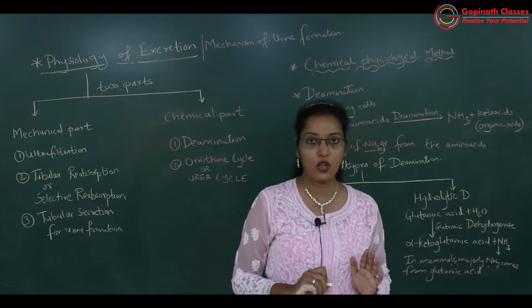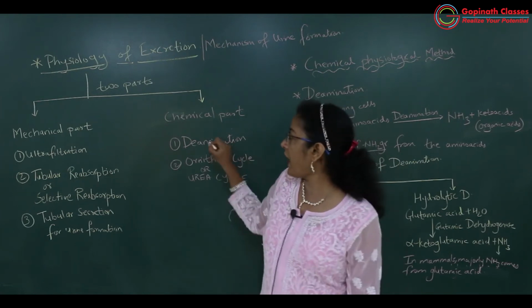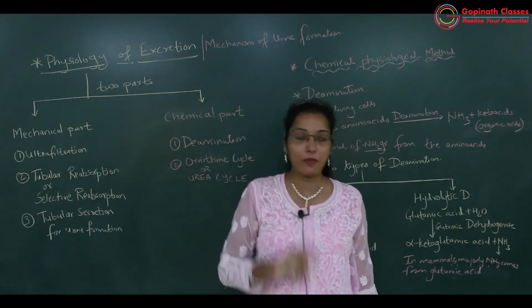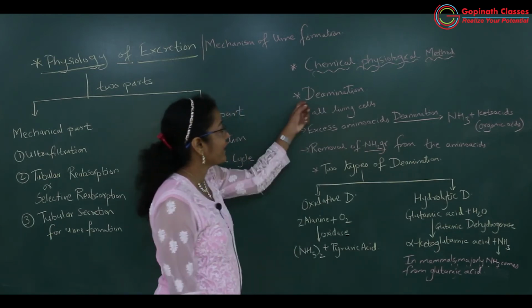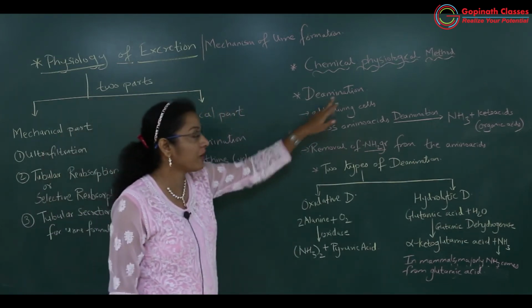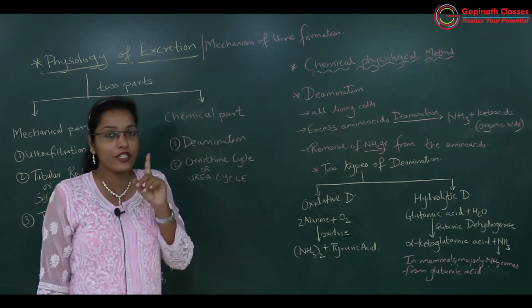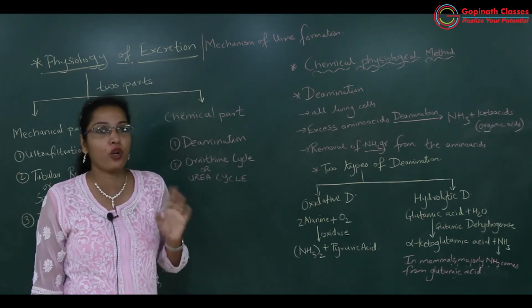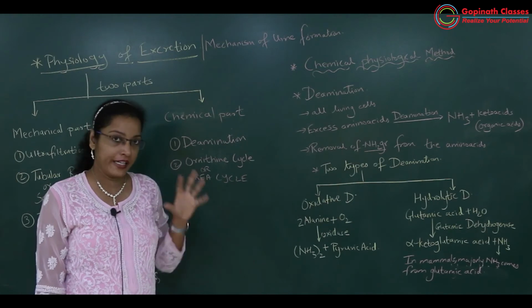So what is the first step in the chemical part? Deamination. In deamination, de means removal, and amination refers to the amino group. So the amino group will be removed from that particular entity.